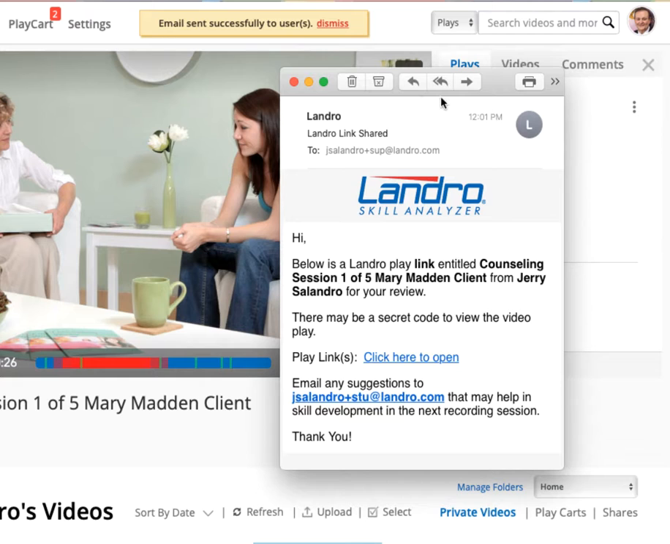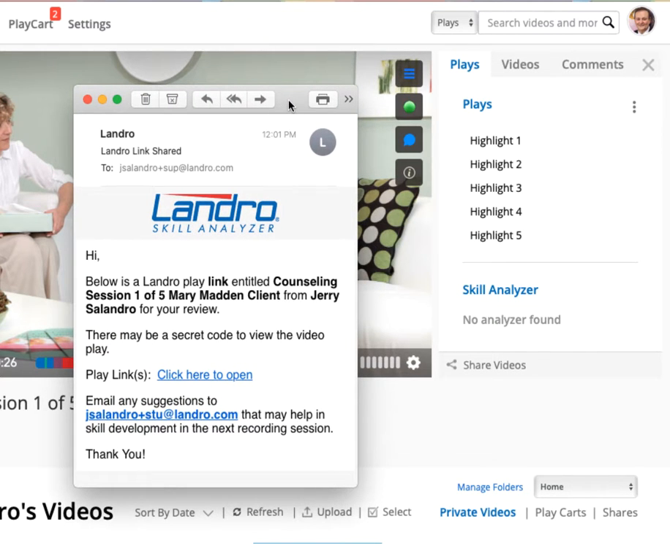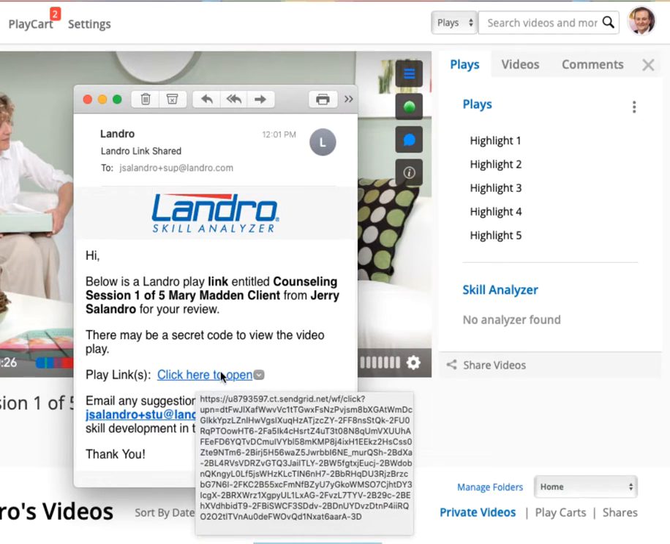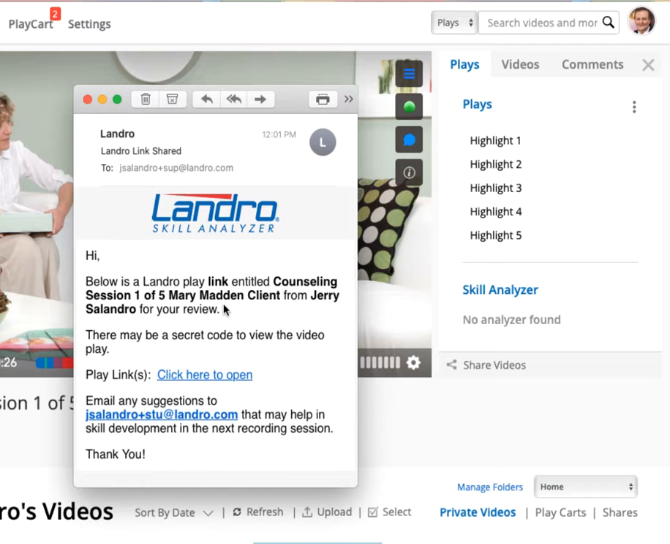The email will look a little like this. So you can see that email. Ask your supervisor to review the video, and all they do is click on this link to open it. And they can edit, and then they'll send comments back to you. Now that's as simple as sharing and collaborating is.